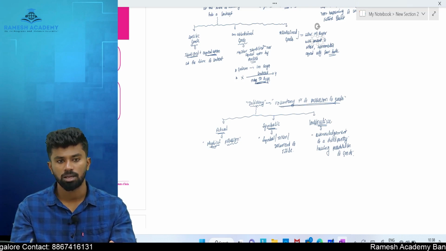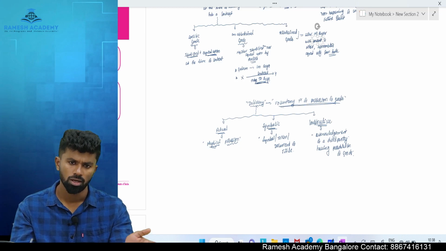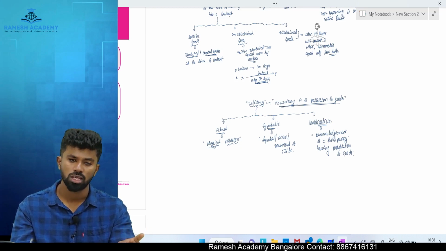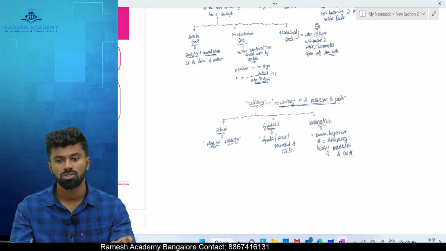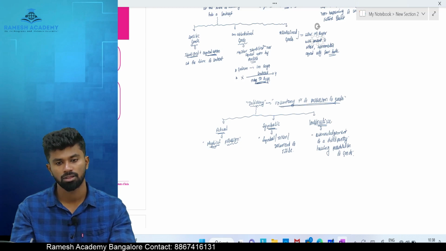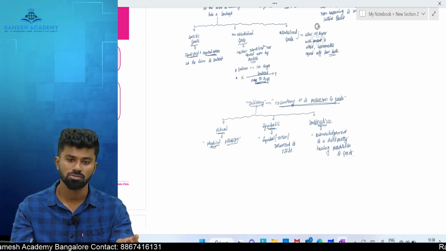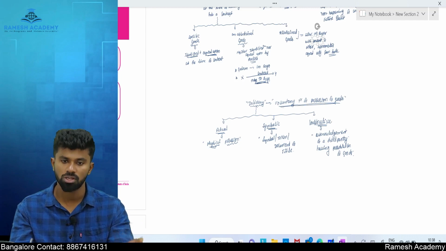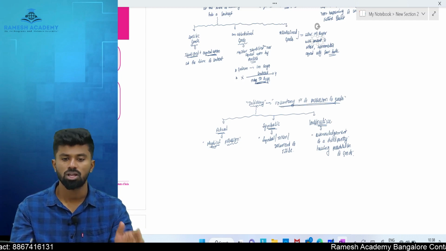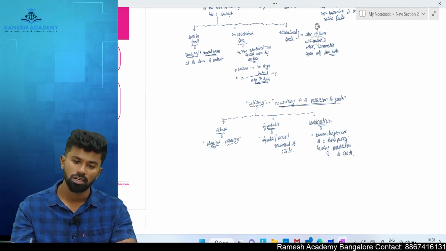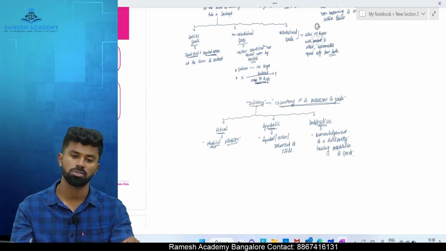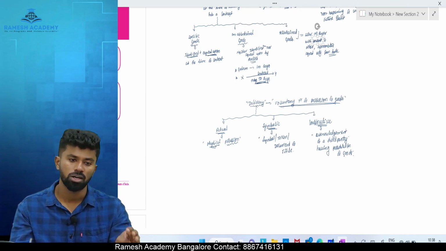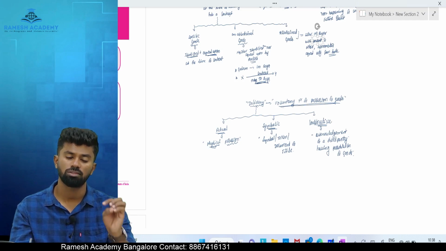Then we discussed types of goods. Before that we discussed what is goods: all kind of movable property includes standing timber, growing crops, grass, but does not include immovable property, currency notes and coins, and actionable claim. Types of goods: existing goods, future goods, contingent goods. Existing goods, again, how many types? 3 types: specific goods, unascertained goods, ascertained goods. Delivery, a voluntary transfer of possession of the goods by one person to another person, can be of 3 types: actual delivery, symbolic delivery, constructive delivery.